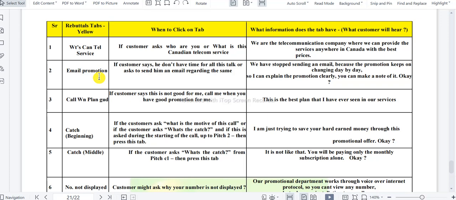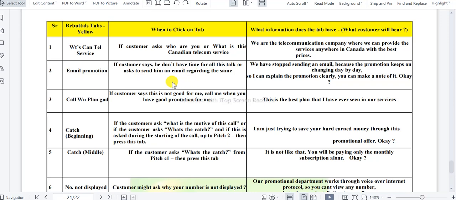Other promotional departments cannot change the promotions. We cannot send email because the customer is getting the email now and he is demanding the same offer after a month, it will be a trouble. Okay, fine. So we are not going to send the email, so that is why we are giving this information to them by clicking email promotion.